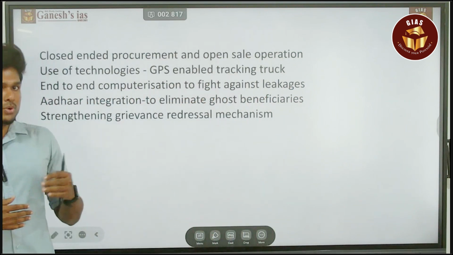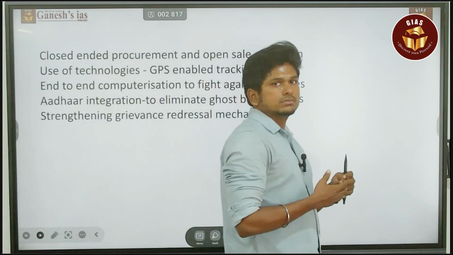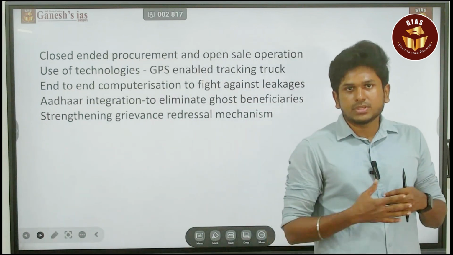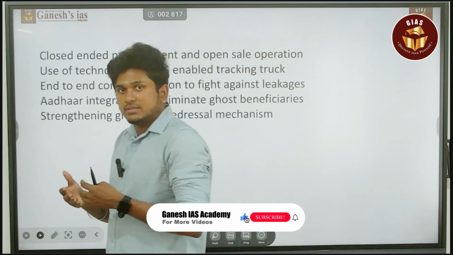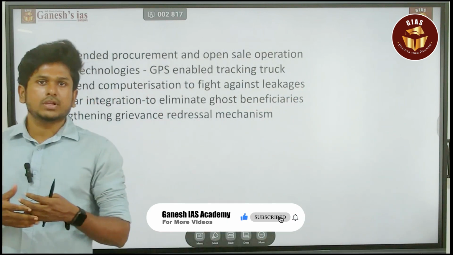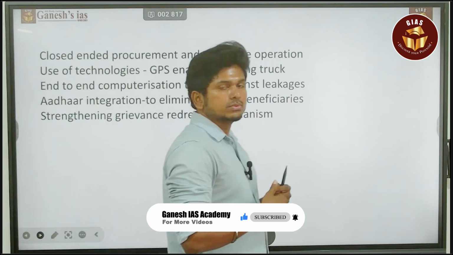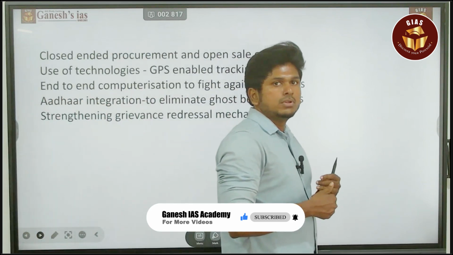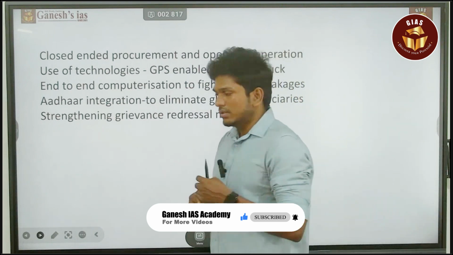So that is also something you can give as a suggestion, giving a model act, like the model APMC act, like model contract farming. Like that, the government can give guidelines for this PDS system also. You can say that also. So in this manner, you can overcome this issue.